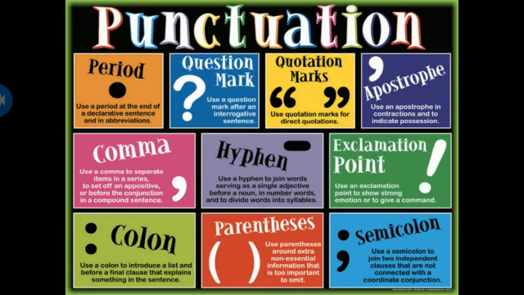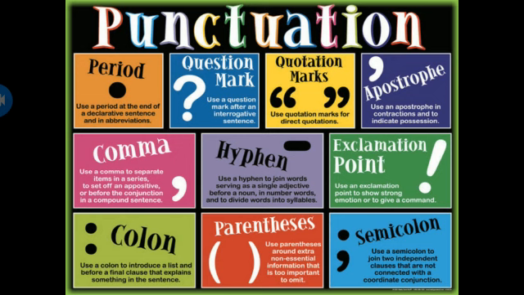Then we have comma. Use a comma to separate items in a series, to set off an appositive, or before the conjunction in a compound sentence. Then we have hyphen. Use a hyphen to join words serving as a single adjective before a noun, in number words, and to divide words into syllables. We have exclamation mark, or we can also say exclamation point. Use an exclamation point to show strong emotion or to give a command.